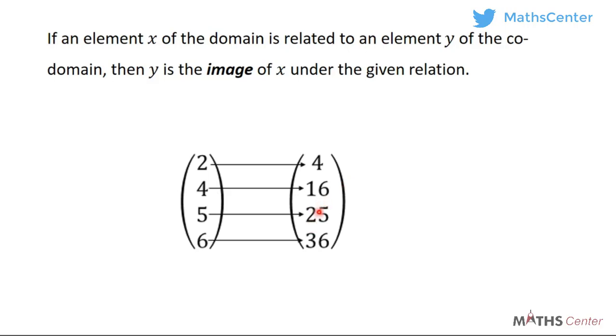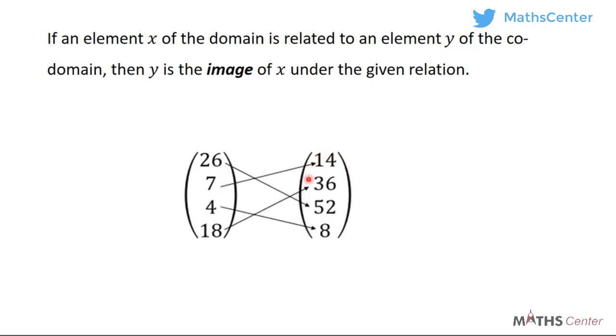Sorry, 25 is the image of 5. And 36 is the image of 6 under the relation. So members here are what we refer to as the domain, and those here are what we refer to as the codomain.